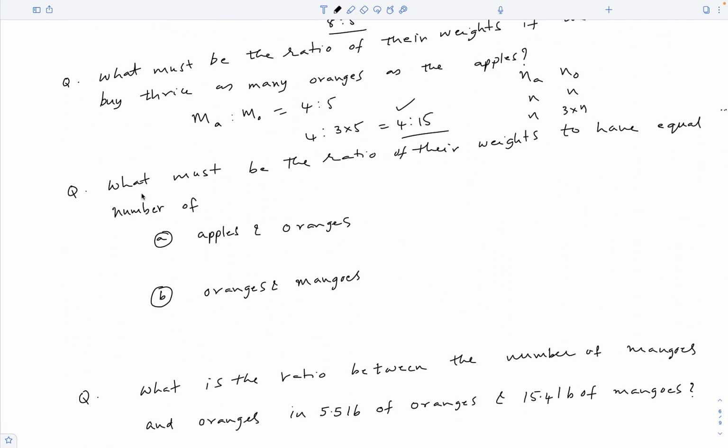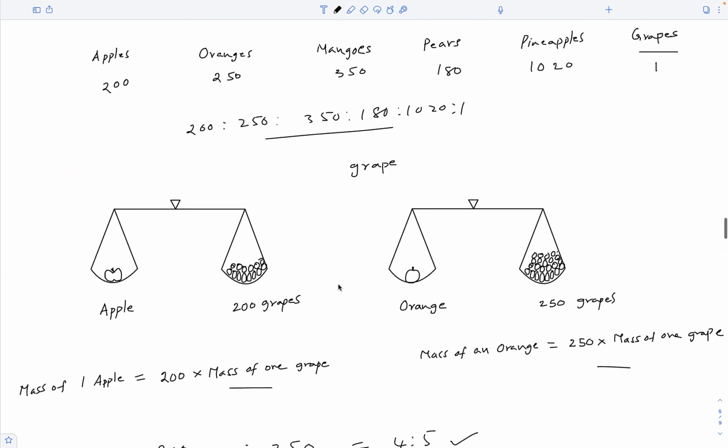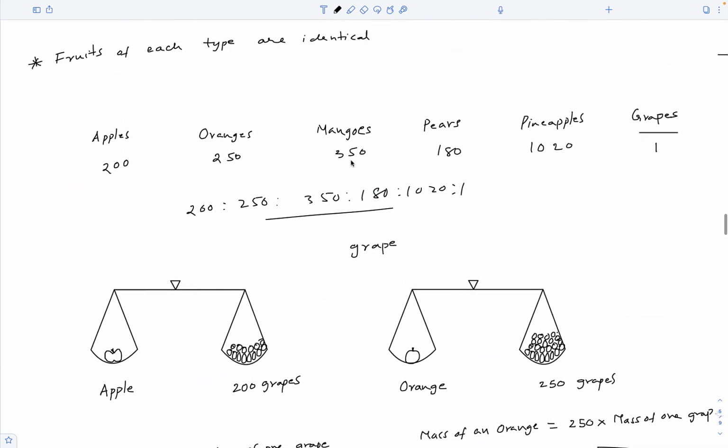The next question reads, what must be the ratio of their weights to have an equal number of apples and oranges? It must be equal to the ratio of their relative masses, 4 to 5. What about oranges and mangoes? What are their relative masses? 250 and 350.